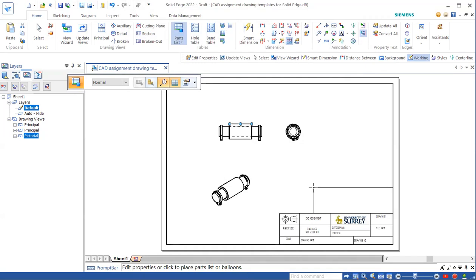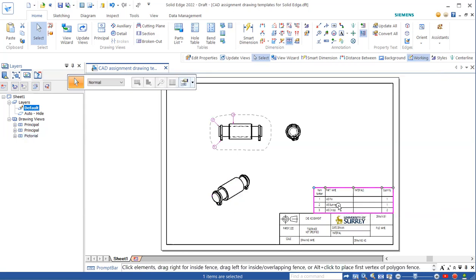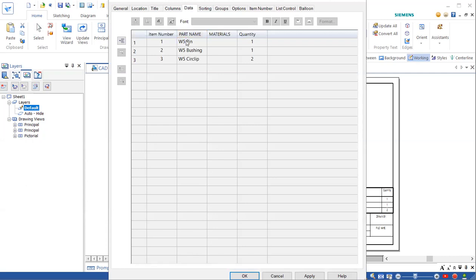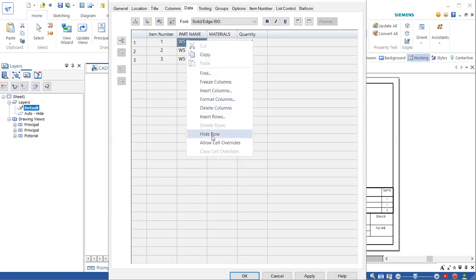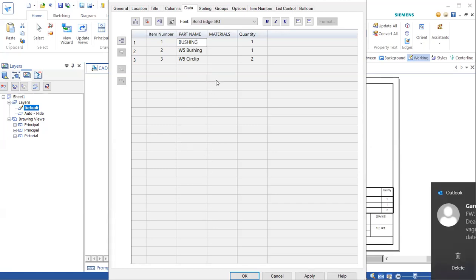Then you can place your part list here. So you have your file name automatically in, but you need to actually change it into a proper part name. So you click this one, and then click on this one, click on data, click and right click, allow cell overrides. Then the first one, for example, is bushing. Then you add the bushing here.